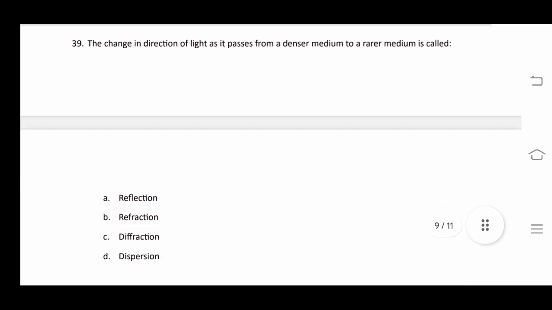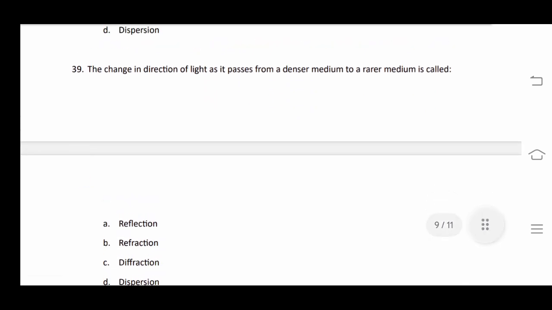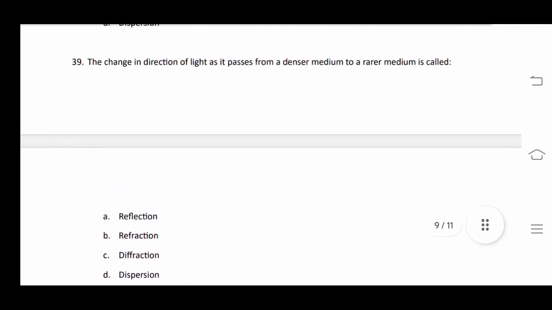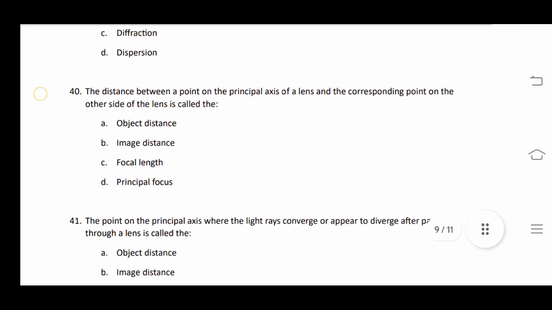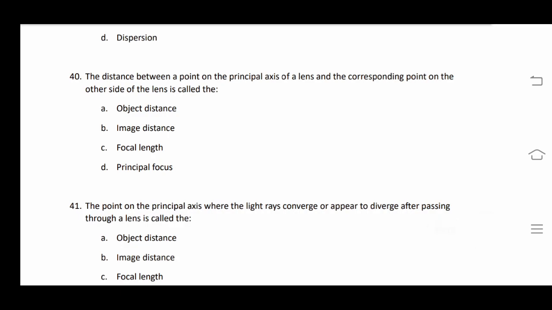Next: the change in direction of light as it passes from denser to rarer. Whether light goes from denser to rarer or rarer to denser, refraction will always occur there. In the next question